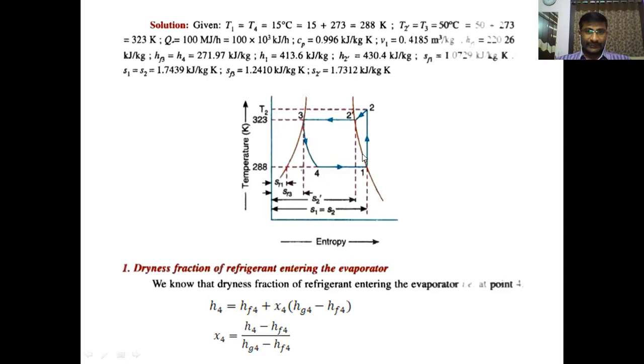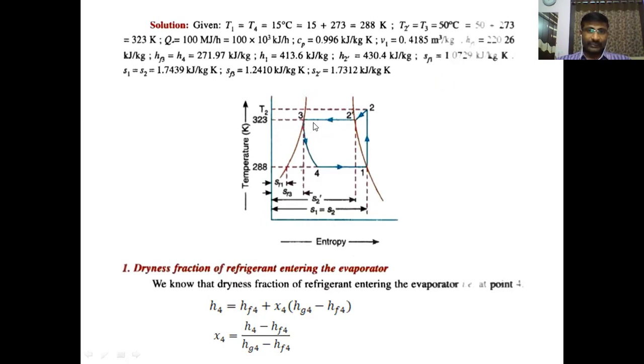And H1 is in dry saturated condition. That's why we are taking from the data table at 288 Kelvin, or 15 degrees centigrade, the vapor enthalpy. This is the vapor line. The vapor enthalpy is taken as H1, 413.6 kilojoules per kg. H2 dash, at this point, the vapor enthalpy at higher temperature is 430.4. This is the vapor line, and this is the liquid line.